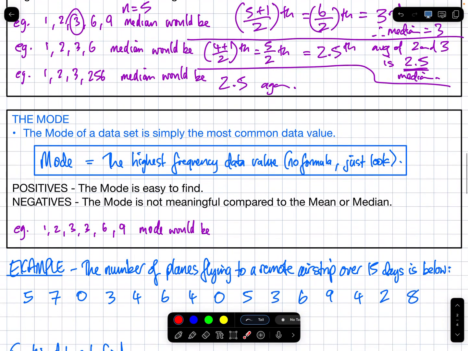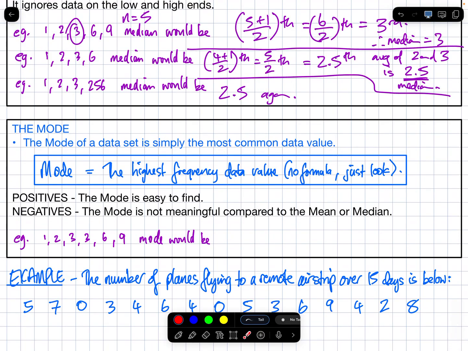And then lastly, mode. The mode of a data set is simply the most common data value. There is no formula. You just look. The mode is the highest frequency data value. It's the one that you see the most.